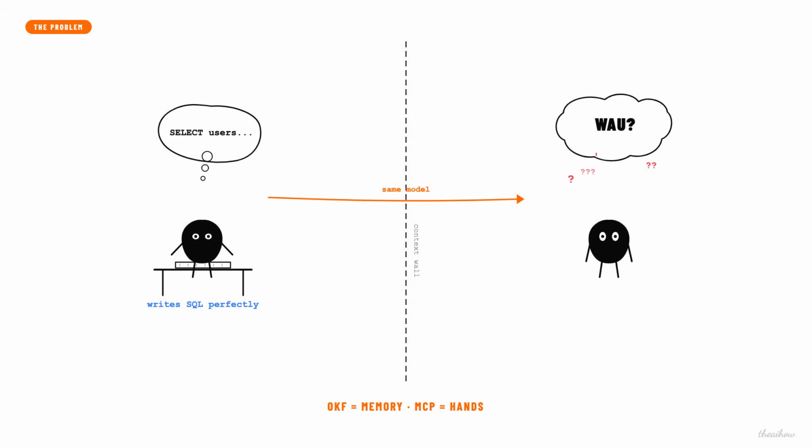OKF is the memory, MCP is the hands. And in 6 minutes, you'll understand exactly how they click together and the one hidden cost that will burn you if you skip it.